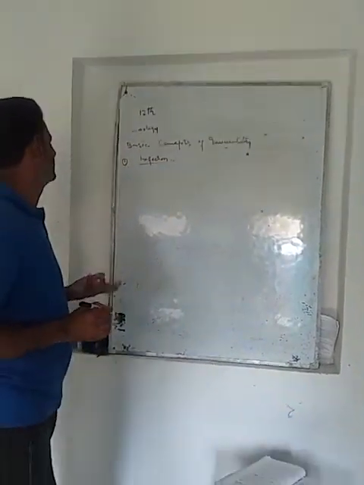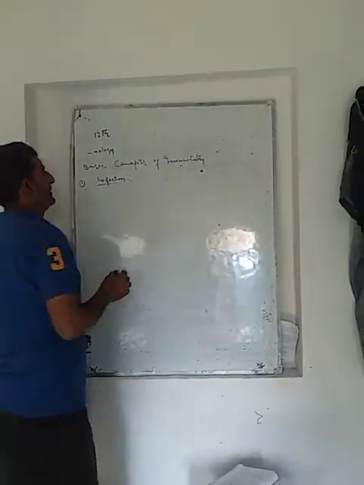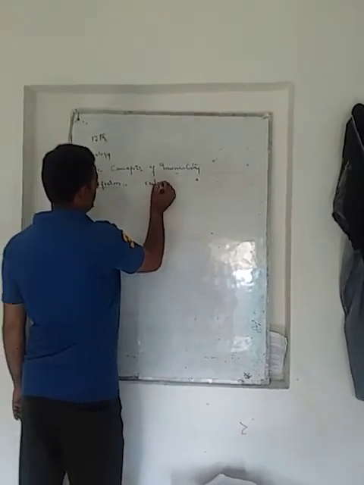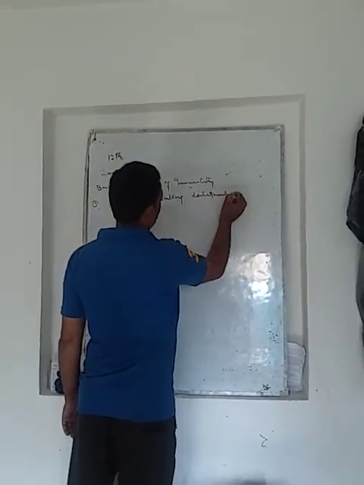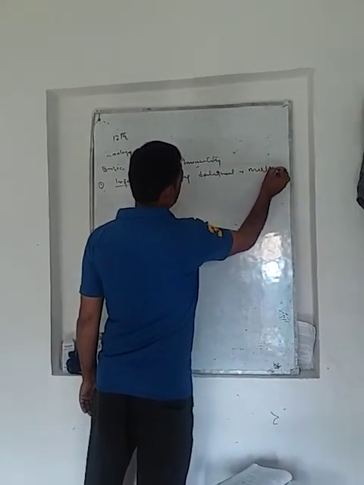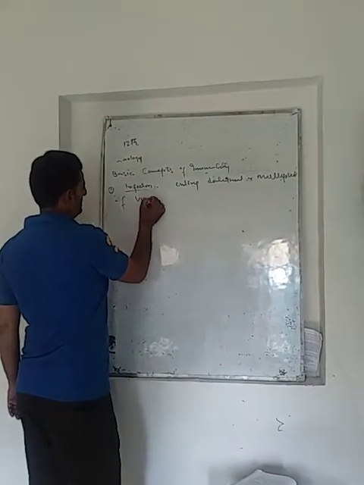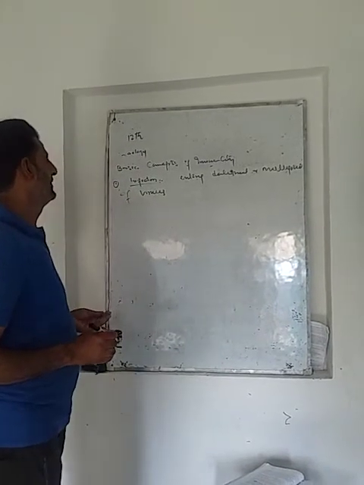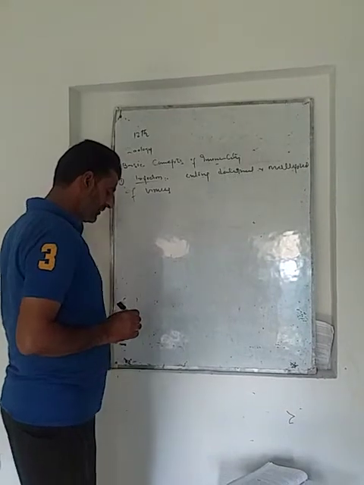What is this infection? It refers to the entry, development, or multiplication of viruses. When viruses enter any body, they develop and multiply.